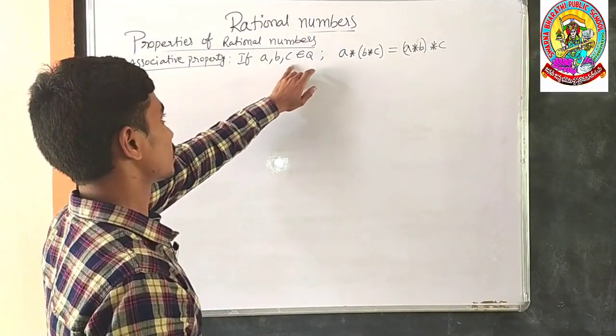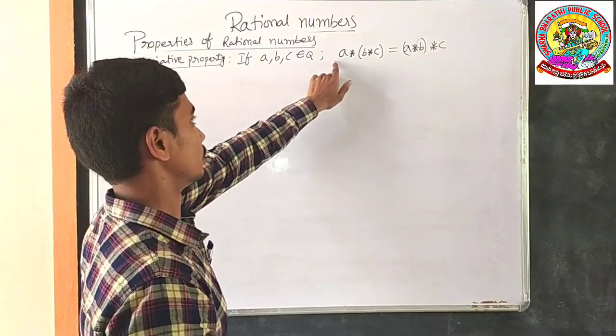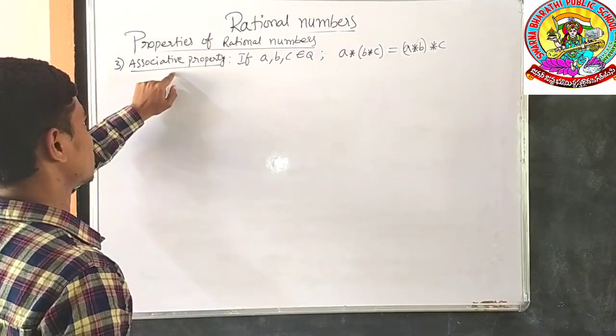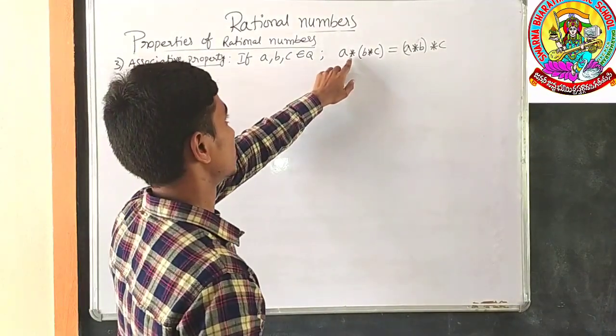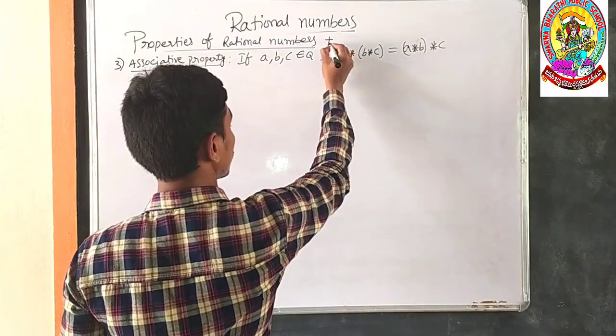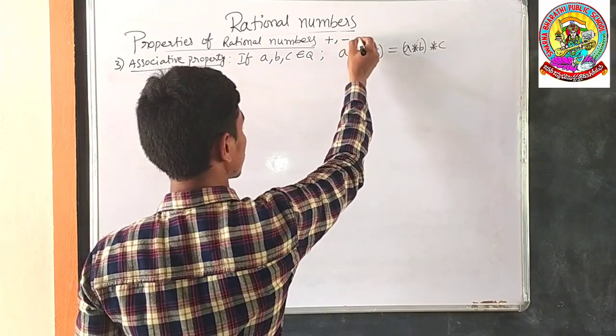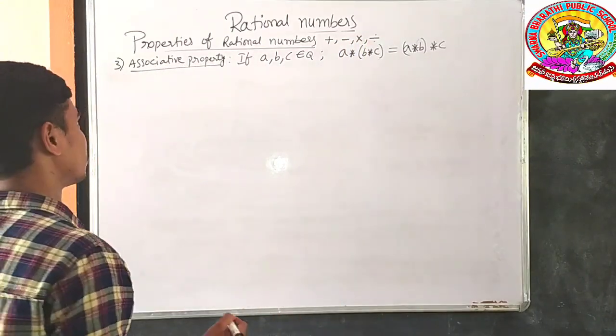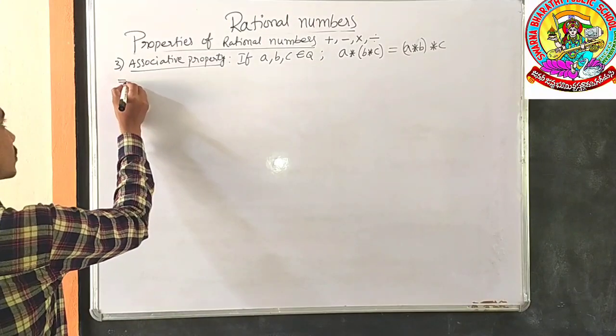If A, B, C belong to rationals and they exist like this, we can say that the rational numbers follow associative property under the given operation. For example, the operation is addition, subtraction, multiplication and division. We shall check one by one by using examples.